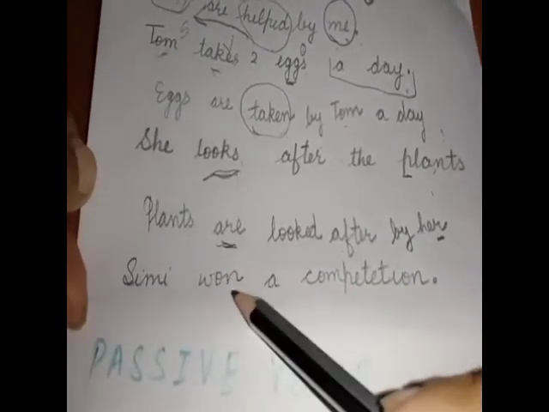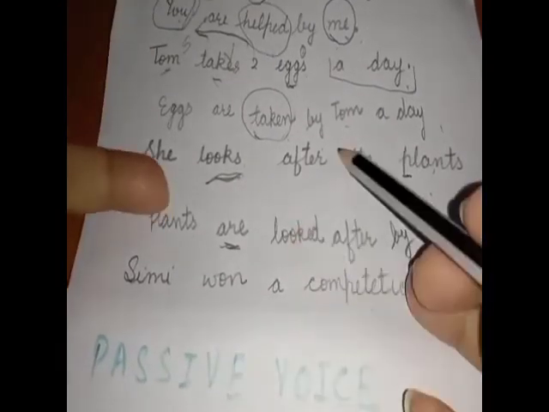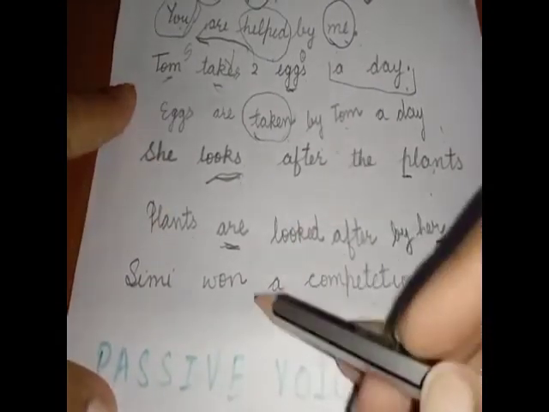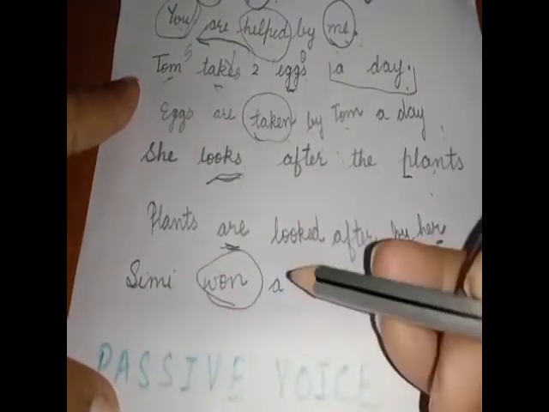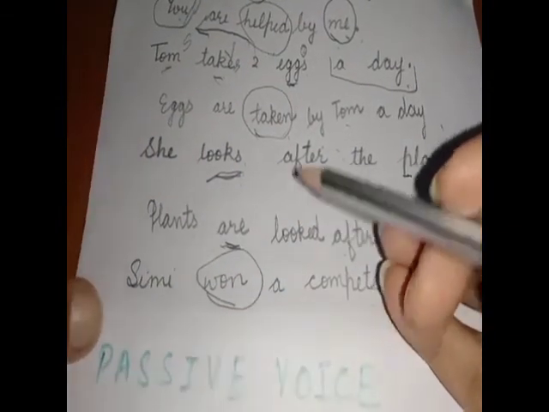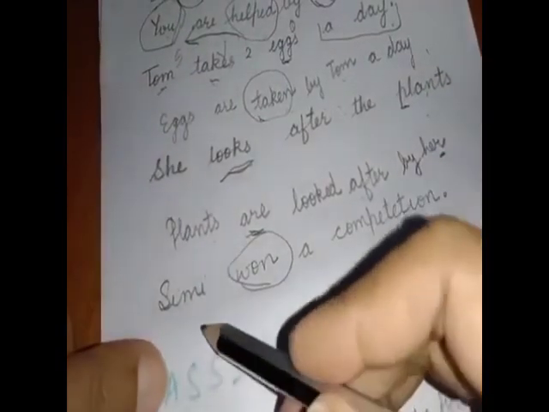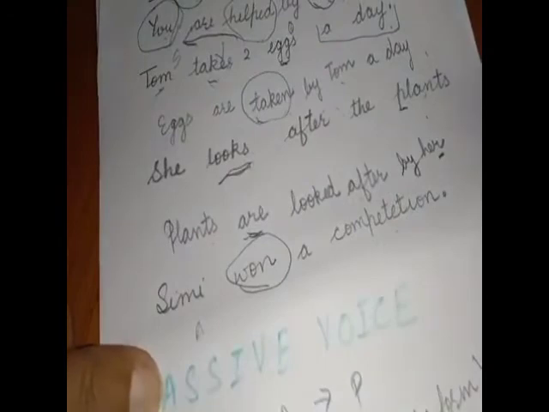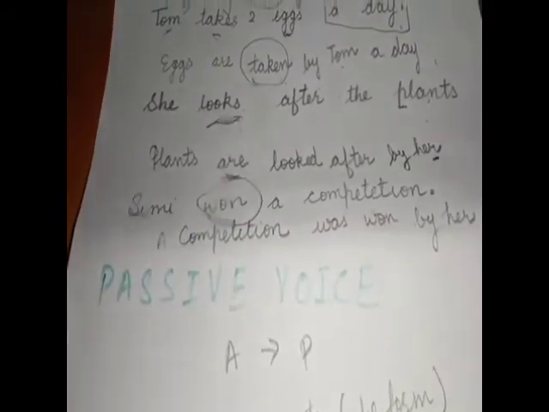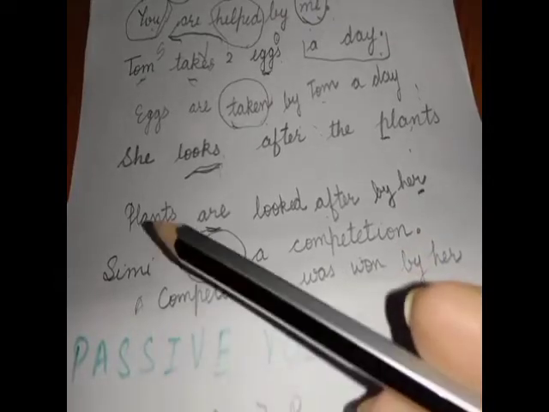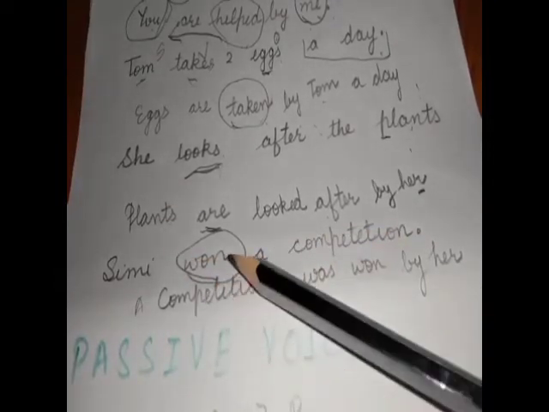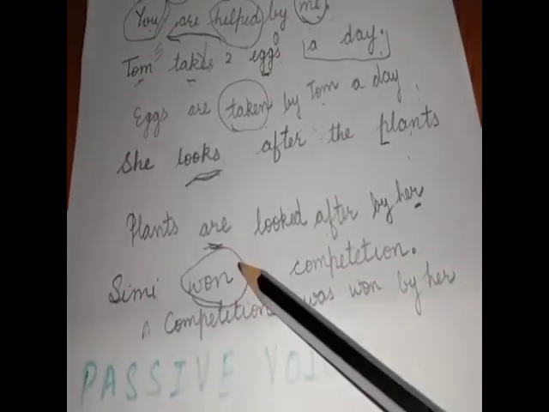Now, Simi won a competition. As in the previous sentence, you have to see which tense this is. According to the tense, passive voice will change. So first of all we will write a competition. I am discussing all the rules with all of you. Now Simi won, here we see it is past tense.